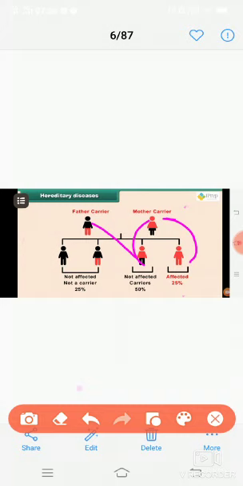So they may transfer this hereditary disease to their offspring.